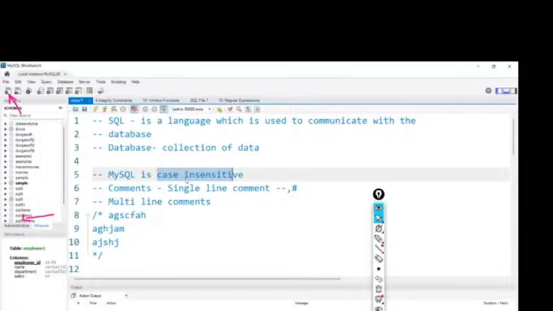Correct. So let's see the create table syntax. Okay. So this is the syntax for creating the table. That is CREATE TABLE, then the table name, every time. For example, let me show you. Suppose, imagine this is our table.